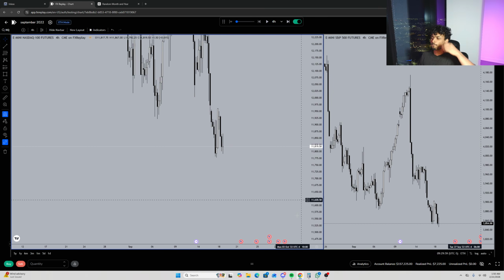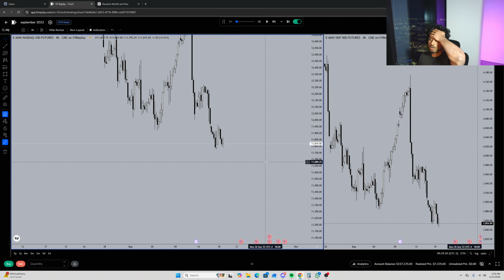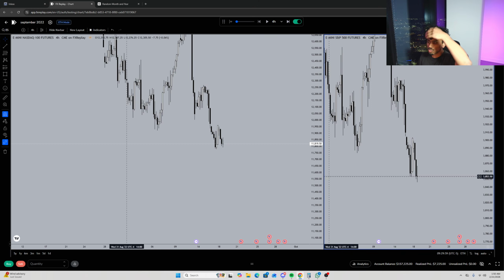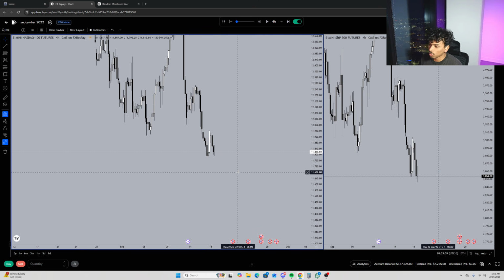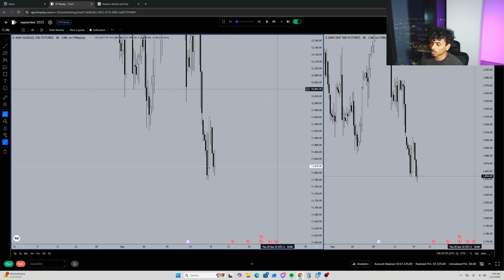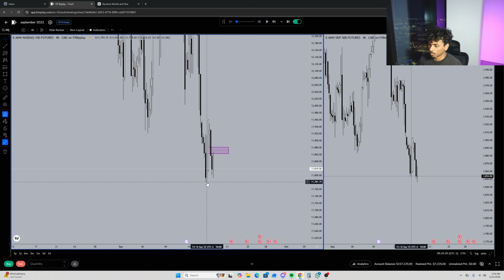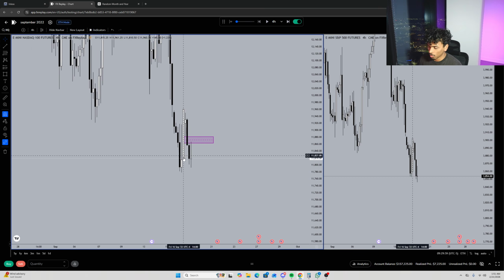All right, looking at the 4 hour right here. What I'm basically looking at is I do see this SMT at these lows right here. That's what I'm looking at right now, but it's obviously not confirmed until we get some sort of displacement higher. We do tap into this 4 hour and we're rejecting lower, so maybe this SMT can get broken with NQ just going out and taking out these lows.